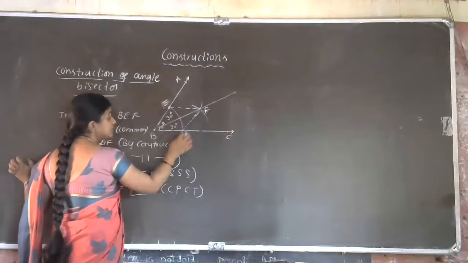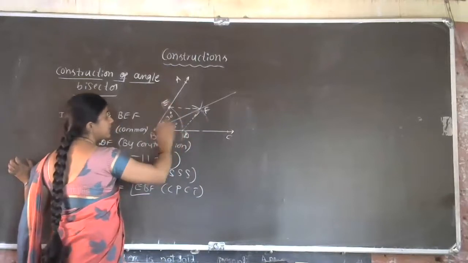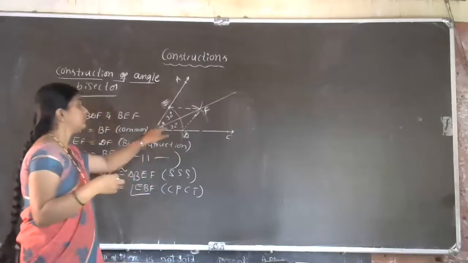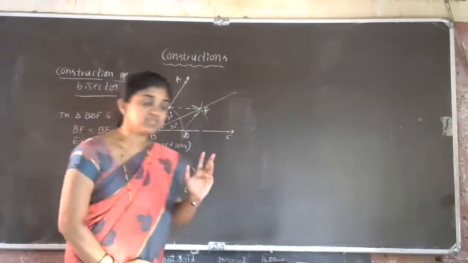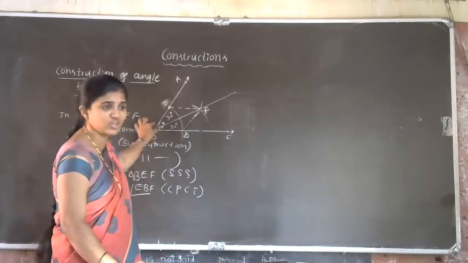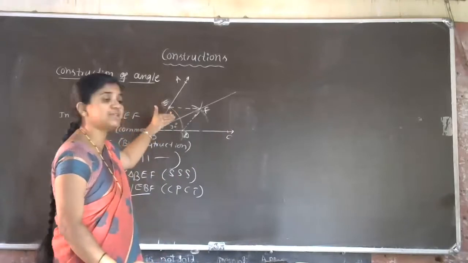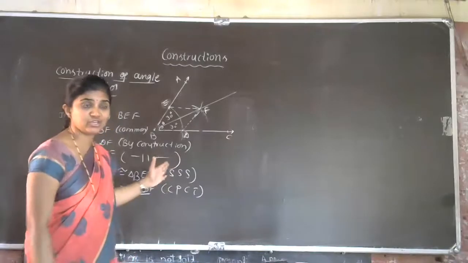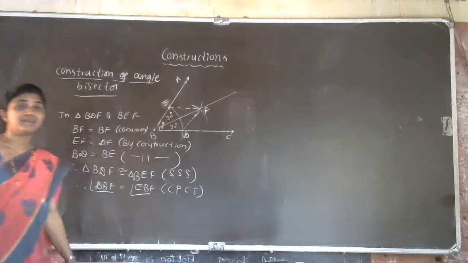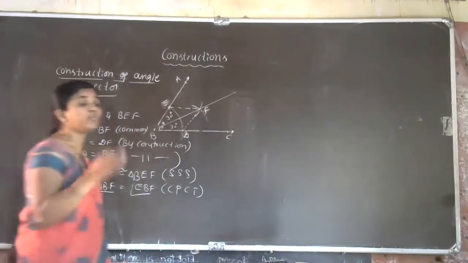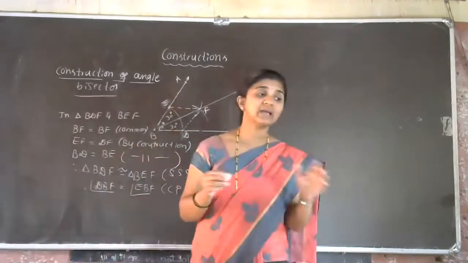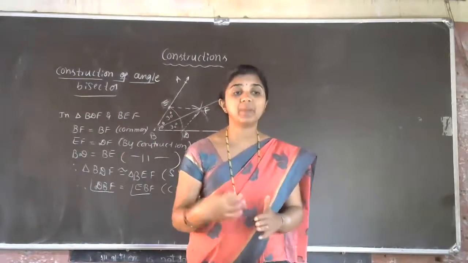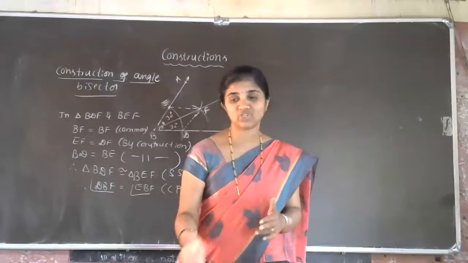CPCT. DBF and EBF are both equal, in the sense that the total angle is 60 degrees, so both angles are 30 degrees. So this is the theoretical verification with the help of congruency. So this is the method of dividing the given angle into two equal parts. This is the construction of angle bisectors. You all know how to construct angle bisectors.